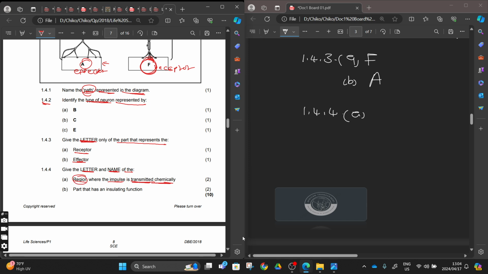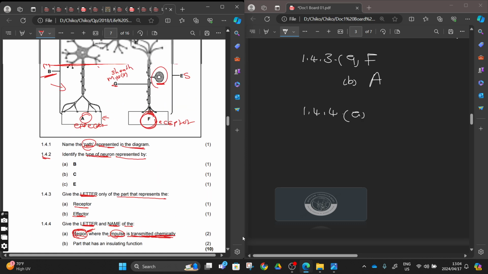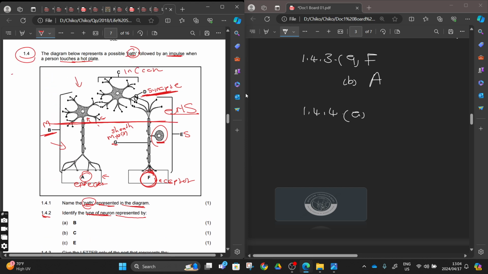A region is a location, you understand. Give us the region, or the letter of the region, where the impulse is transmitted chemically. You know the region, it's the synapse, number B there. Then we will say number D, because they say the letter and the name will be D and the name will be synapse, right? Something like that.